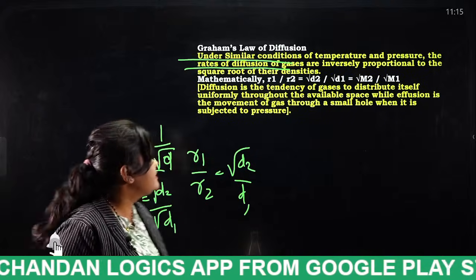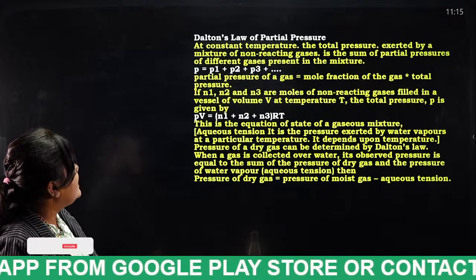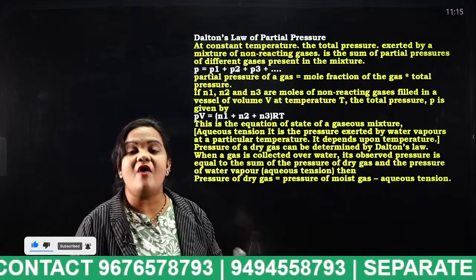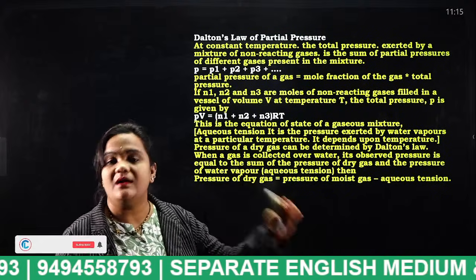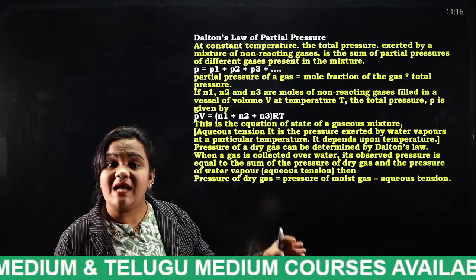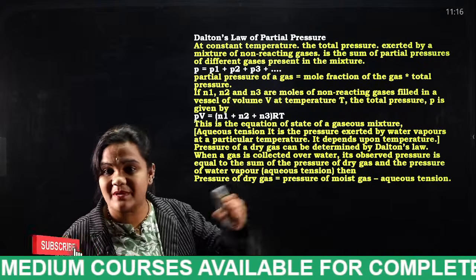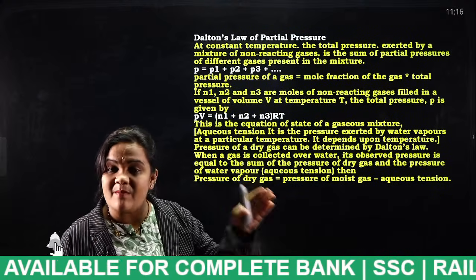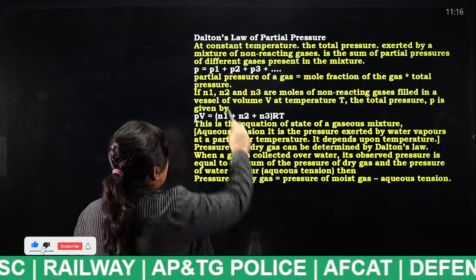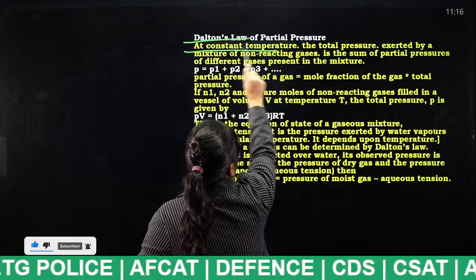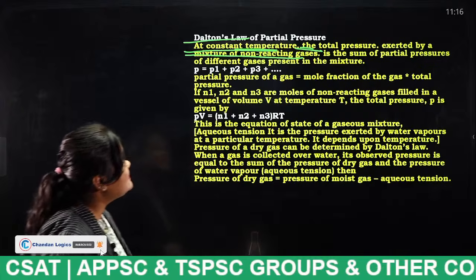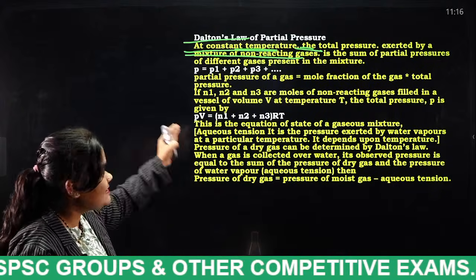Okay, next. Dalton's law of pressure, we have discussed many times. What is this Dalton's law? The sum of all the partial pressures of a fluid is equal to the total pressure. Total pressure is the sum of all the partial pressures. That is Dalton's law. In detail we will discuss, don't worry. At constant temperature, the total pressure exerted by a mixture of non-reacting gases is the sum of partial pressures of the different gases present in the mixture.